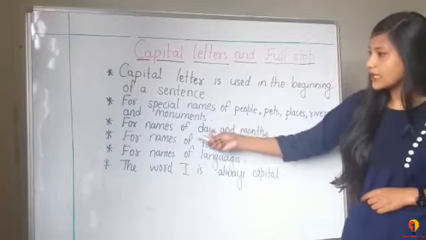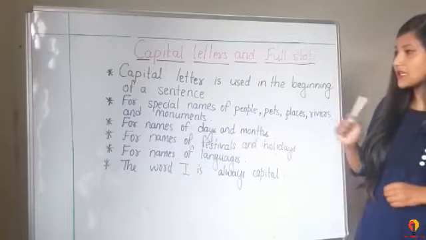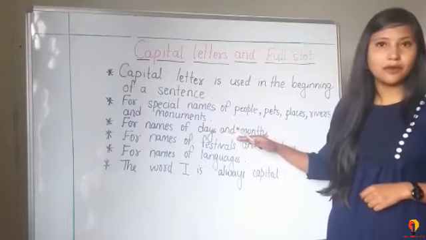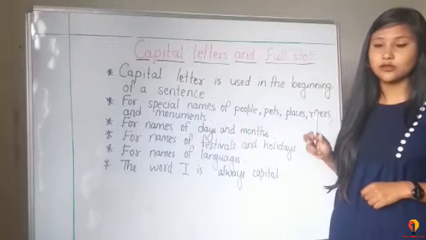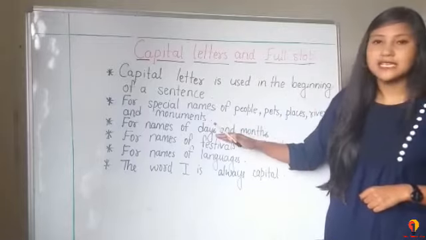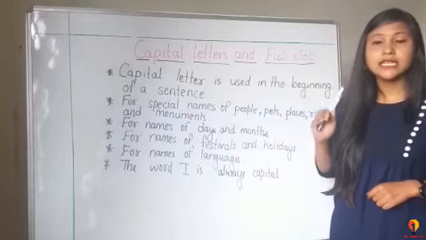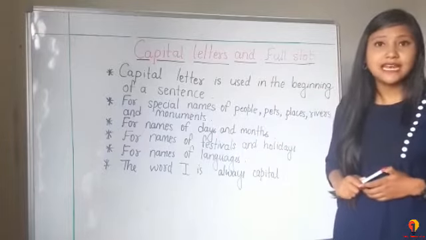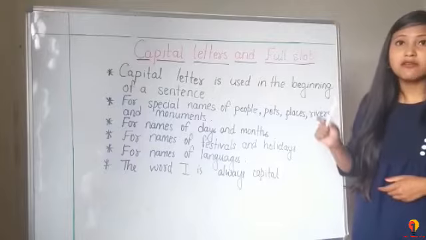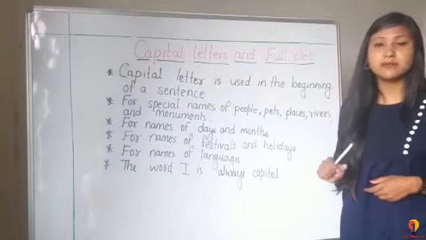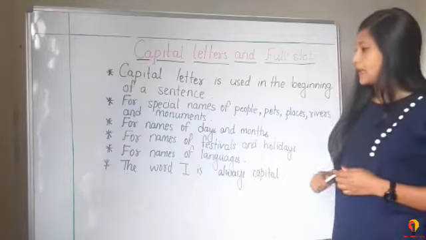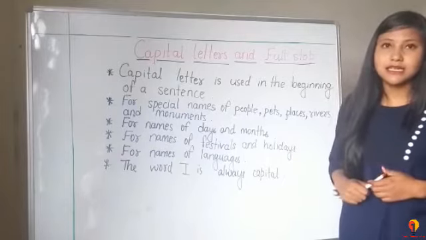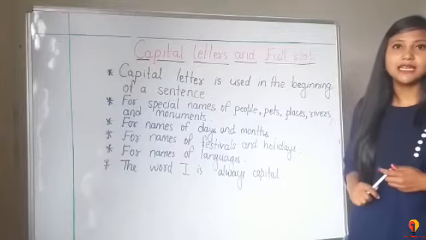Next is for names of days and months. We have already done the names of days and months in our previous videos. The names of days are Sunday, Monday, Tuesday, Wednesday, Thursday, Friday and Saturday. The first letter of all those words will always be in capital. And the months' names. How many months are there in a year? There are 12 months in a year.